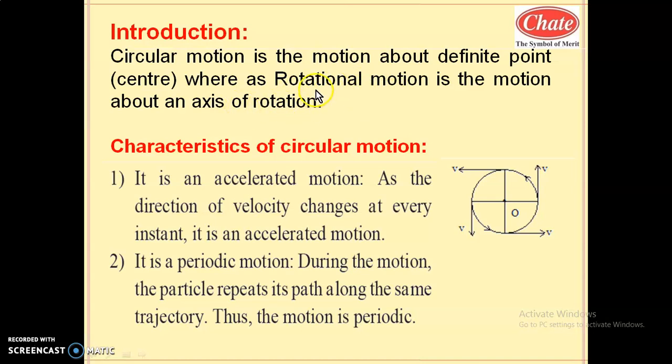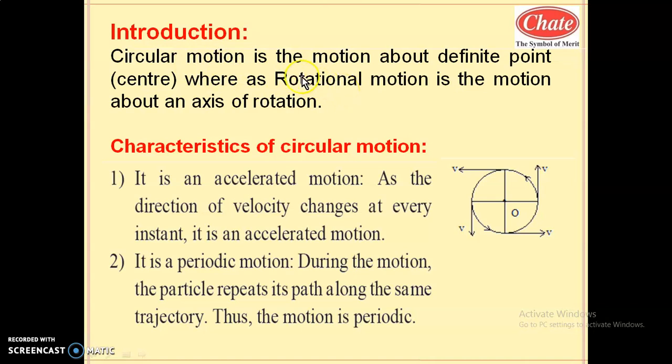So earth has two types of motion, circular motion as well as rotational motion. This circular motion is also called revolutionary motion, revolving motion, and this rotational motion is also called spinning motion. Similarly, electrons which are revolving around the nucleus also have two types of motion, that is circular motion and rotational motion.